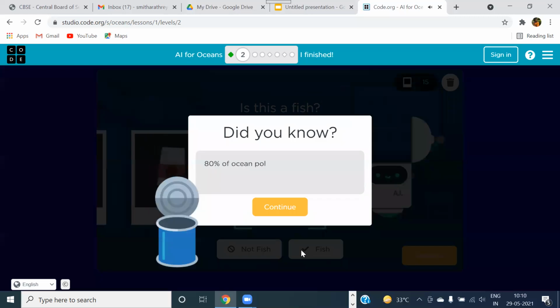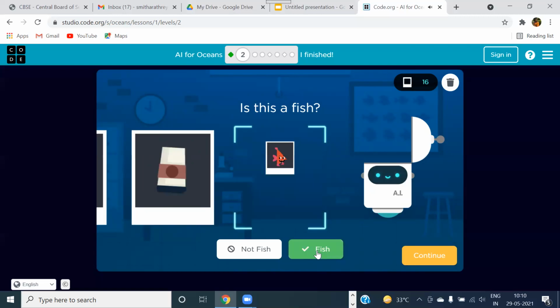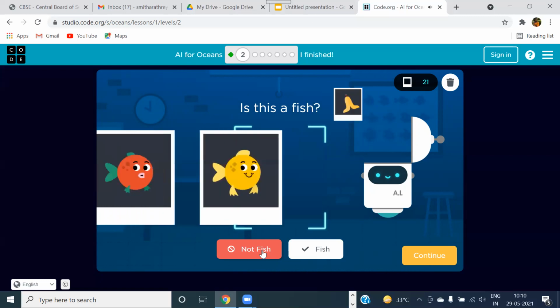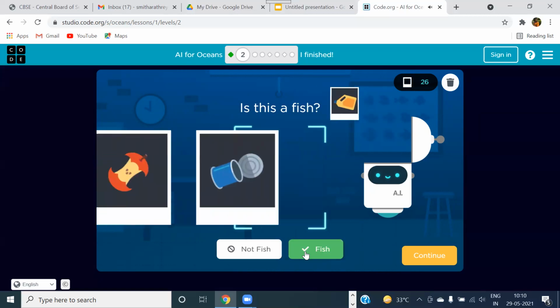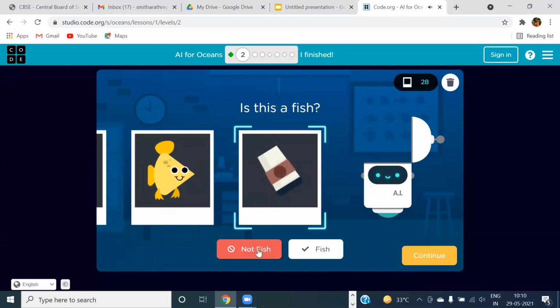I'm clicking fast. Again, one more important fact that I got over here. And continue. Again, I'll do quickly so that I can show you the other concepts. Also, wonderful concepts are there. These have been animated. See, I made a mistake over there. While talking, I just clicked the trash also to be a fish. So that is going to affect the training. So let's be more careful now.